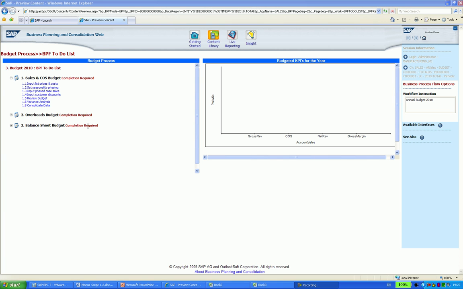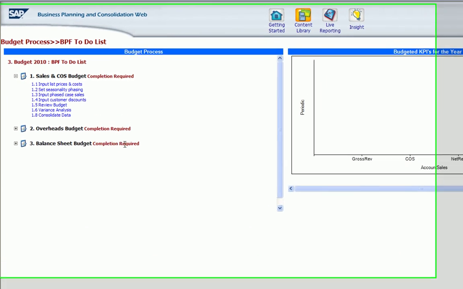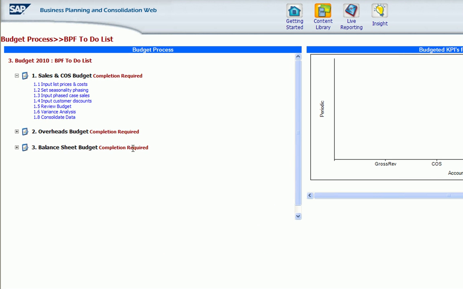So what you'll now see is the BPF for the 2010 budget. As you can see, the BPF is a sort of to-do list that guides your users through the process. And in practice, some of the greatest benefits that we see from BPFs are during early rollout of a new system, where their intuitive nature leads to a greater level of acceptance from new users. Another key benefit here is that the structured layout allows more control over the process and makes it easier to support and monitor.